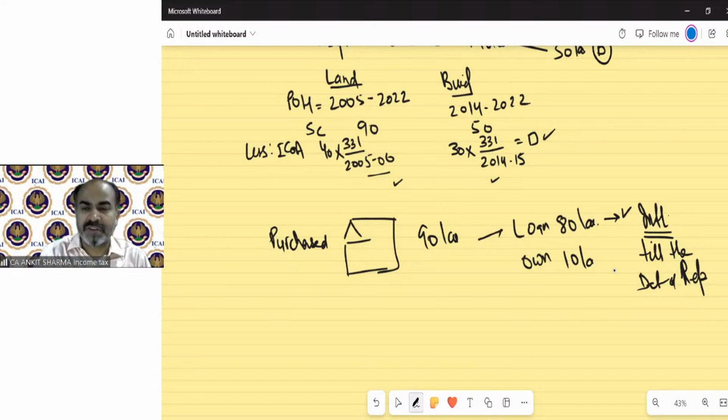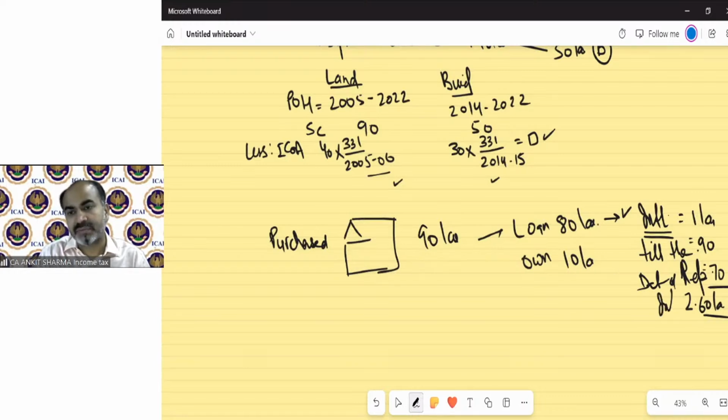For example, in the first year interest, we paid 1 lakh rupees. In the second year, we paid interest 90,000. In the third year, we paid 70,000. And after 3 years, we repaid the loan. So in this case, technically, we paid 2,60,000 as interest. So in the year of sale, when you sell this property and there will be capital gain, for example, you sold this property for 1,90,000.